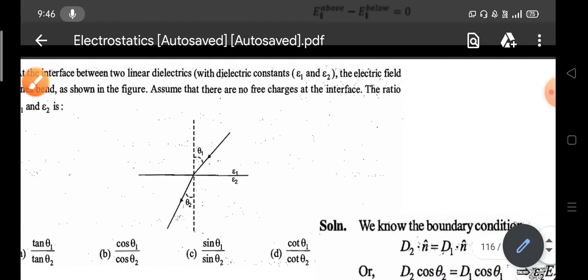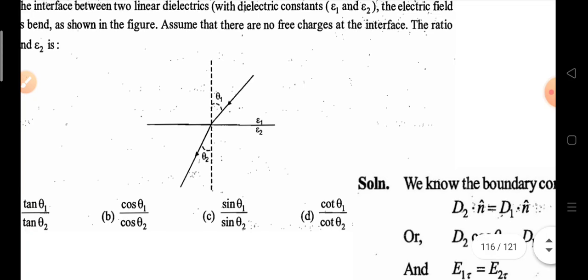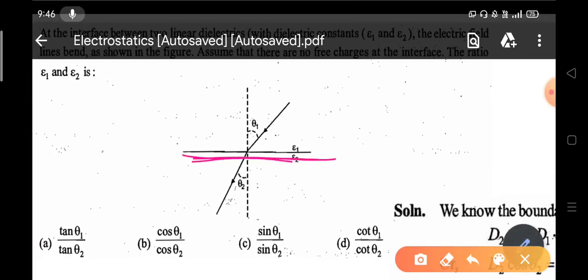Now there is a big question on which students get confused: what will be the tangential component and what will be the normal component? Don't worry, it is very easy. First you should understand what the boundary is. Look here, this is the boundary, because here this is the upper medium and this is the lower medium.